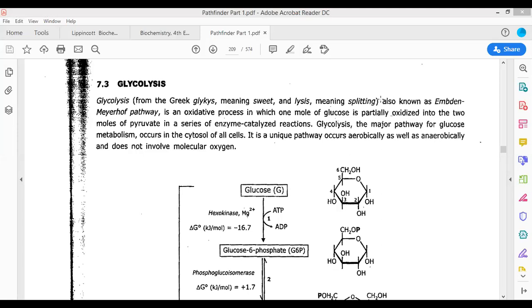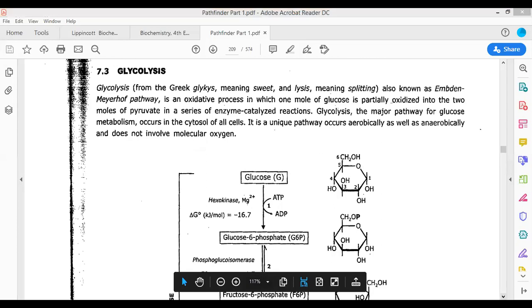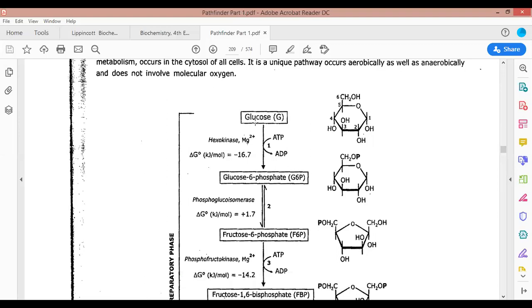And in today's lecture, we would be continuing our talk about the glycolytic pathway. In yesterday's lecture, we talked about the activity of hexokinase, which interconverts a molecule of glucose into a molecule of glucose 6-phosphate. We saw how this interconversion takes place in our previous lecture. Now there are certain questions which have been asked from this particular reaction.